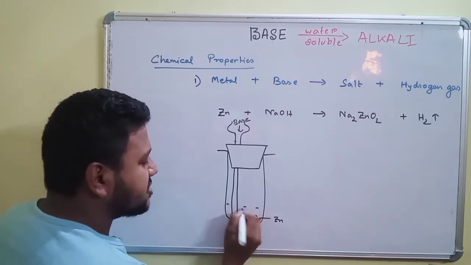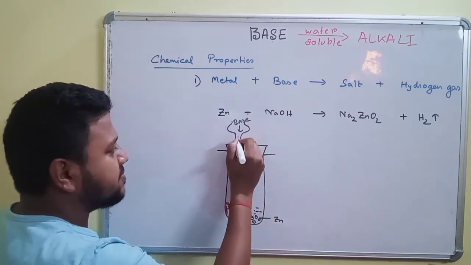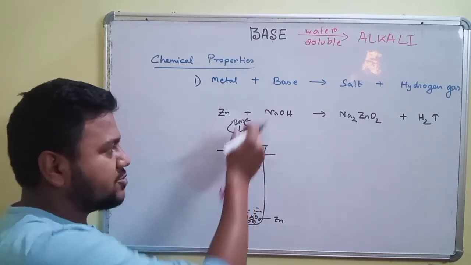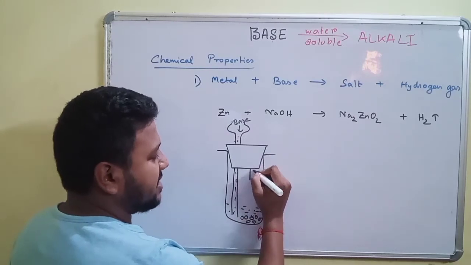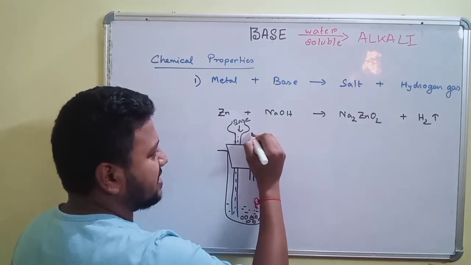So what happens due to the reaction of this base that comes through the thistle funnel into the test tube is that it releases a gas.